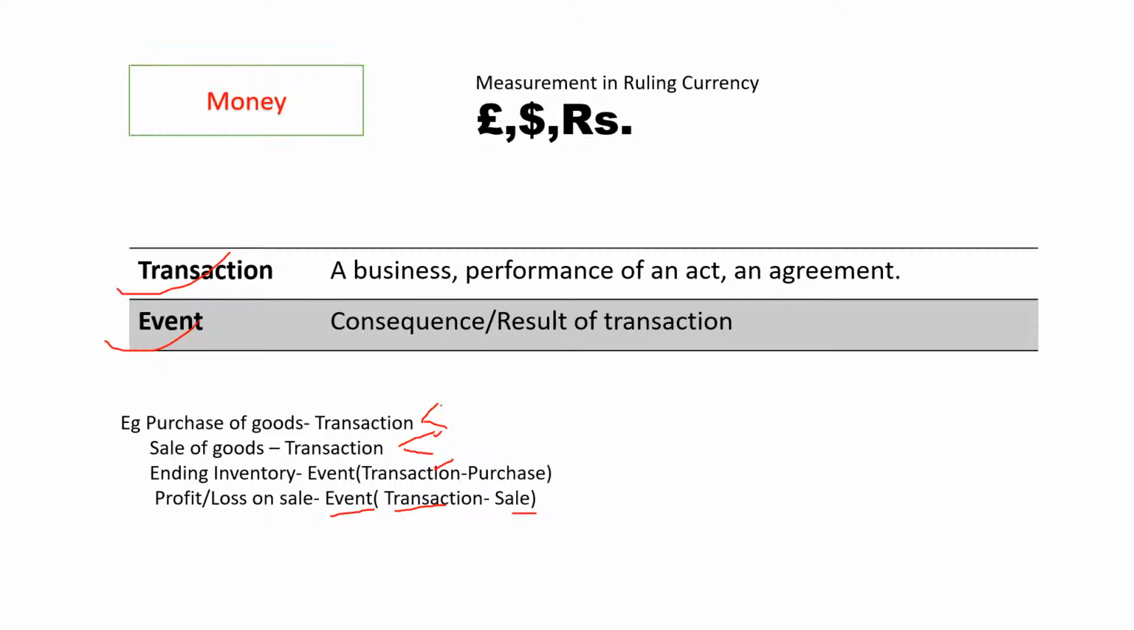Now students, it is important that you understand the difference between the transaction and event, because in exam you might be asked questions where you would be given some transactions and events and you have to identify whether it is a transaction or it is an event. So I hope that you are clear with this concept. Transaction means where there is take and give, whereas event is a consequence or result of a transaction.